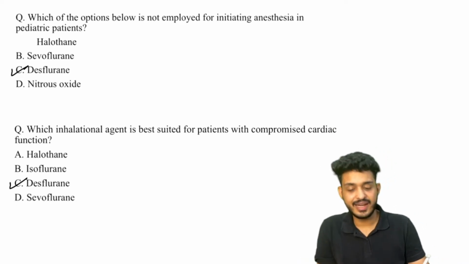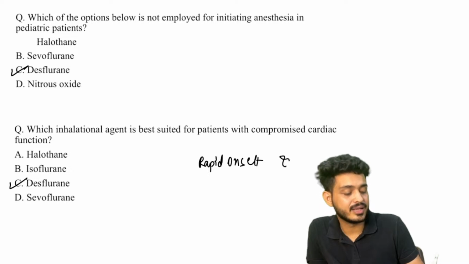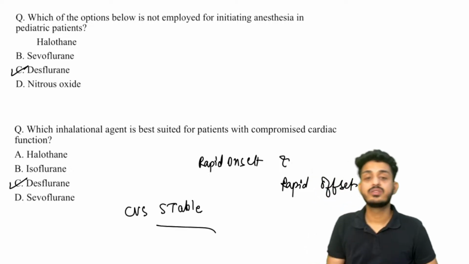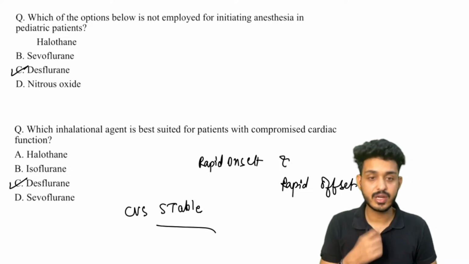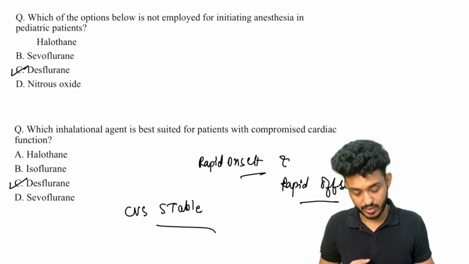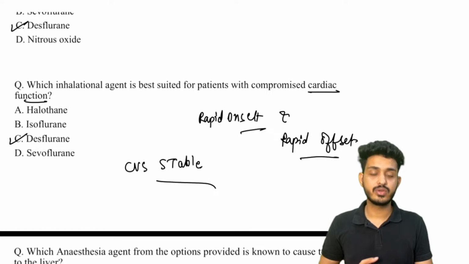Yes, we can use desflurane because it has a rapid onset and rapid offset. Along with that, it is CVS stable. So these are the points you should be noting. So we can use it for cardiac compromised patients. Apart from that, we cannot use it, right?